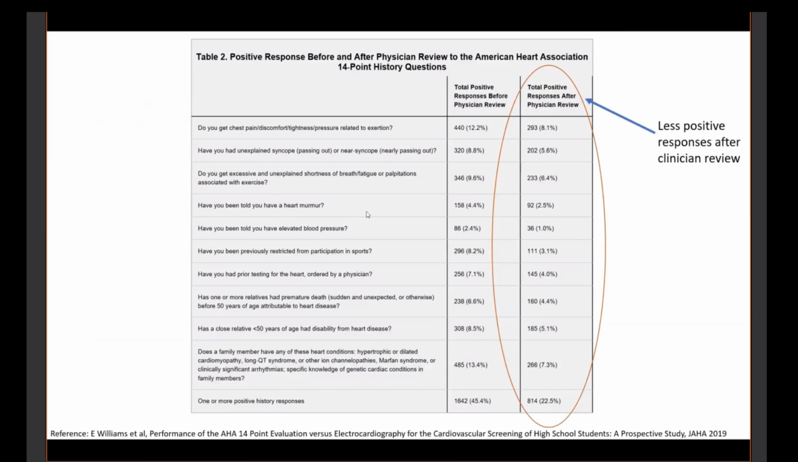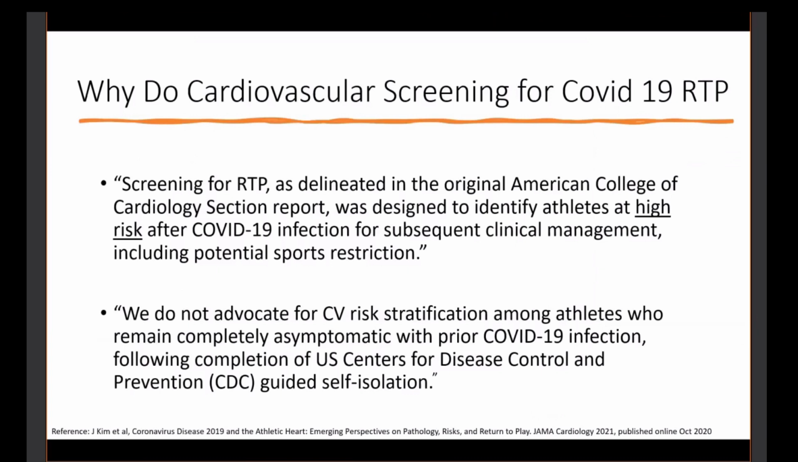This was just an interesting article that asked, how good is this screening versus EKG? Basically, patients will answer positive to a lot of stuff, and then after physician review, the amount of stuff they've responded positive to is decreased. So it's really nice and helpful when our primary care providers are able to go through those forms like they do and really look at the details.